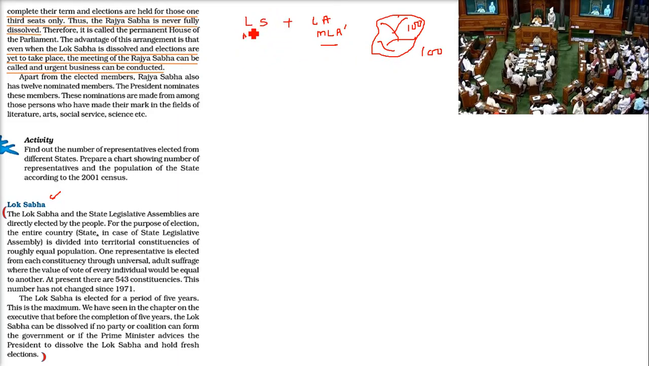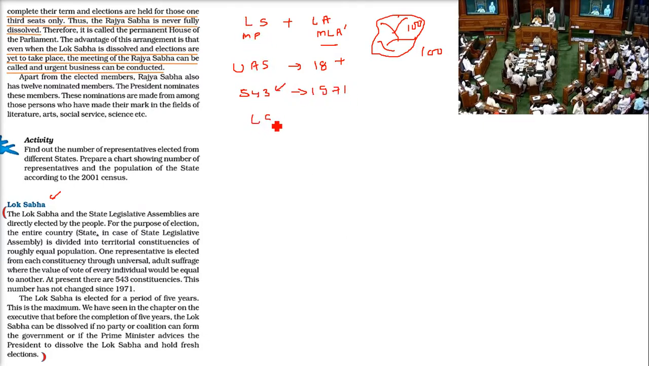That is, from the Lok Sabha constituency area, one MP will be elected, and similarly from here one representative is elected, and this is through universal adult suffrage. That is, in India, anyone who is 18 years and older, he or she can vote. At present in the Lok Sabha, we have 543 constituencies, and this number has not changed since 1971.